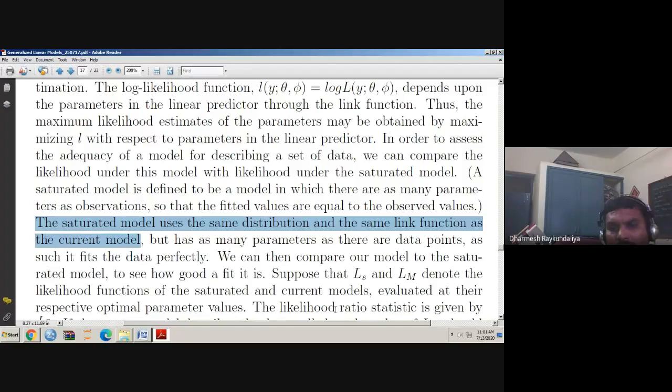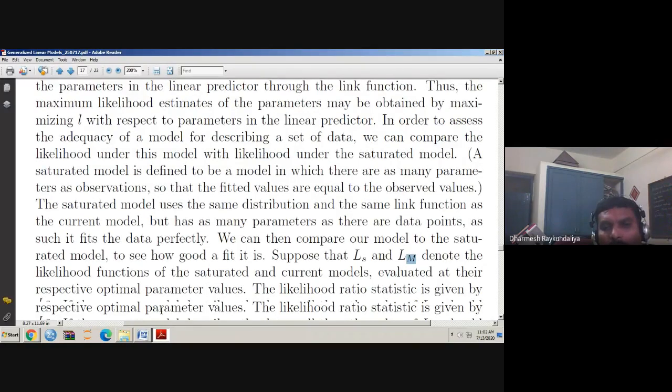Suppose that capital L suffix S and capital L suffix M denote the likelihood functions of the saturated and the current model. Here S is for the saturated and M for the current model, and both are capital L representing the likelihood. So L_S and L_M denote the likelihood functions of the saturated and the current models evaluated at their respective optimal parameter values.